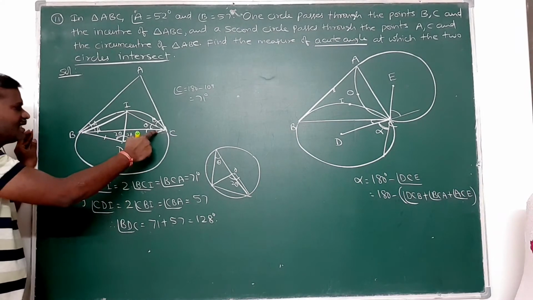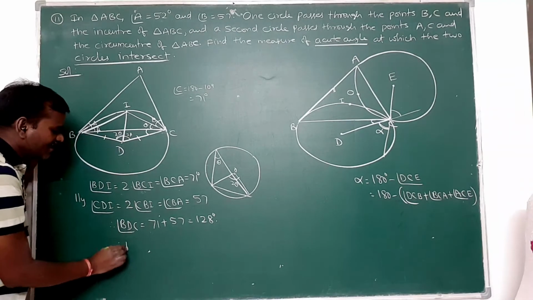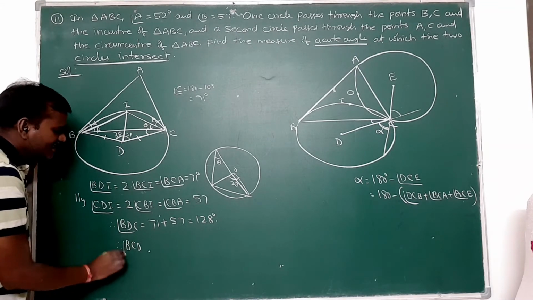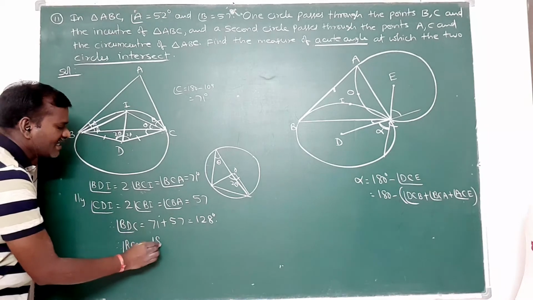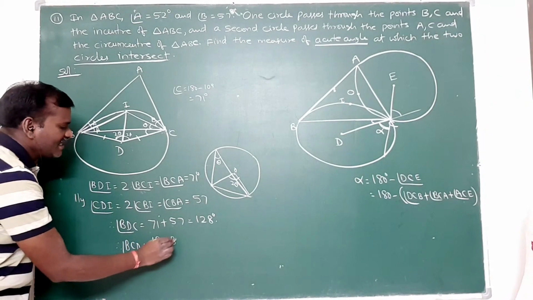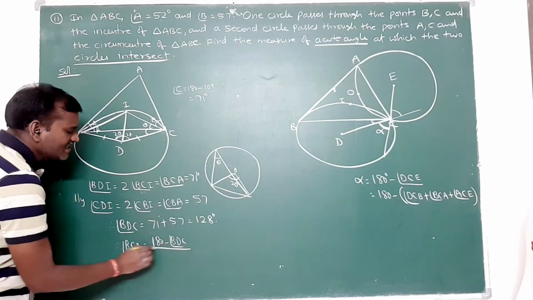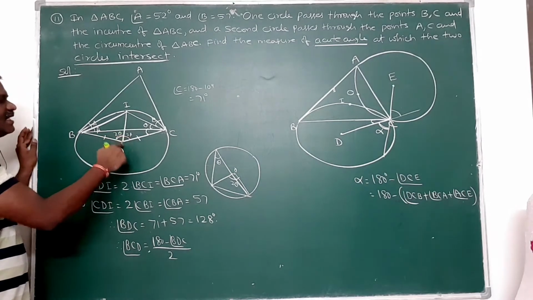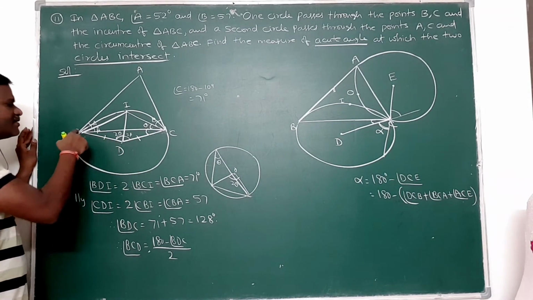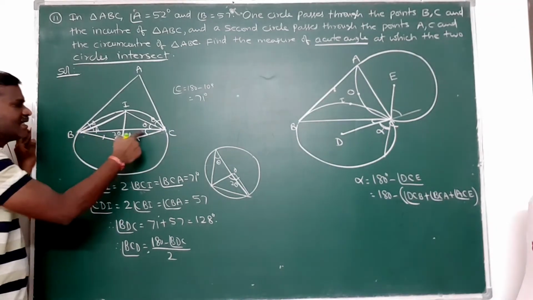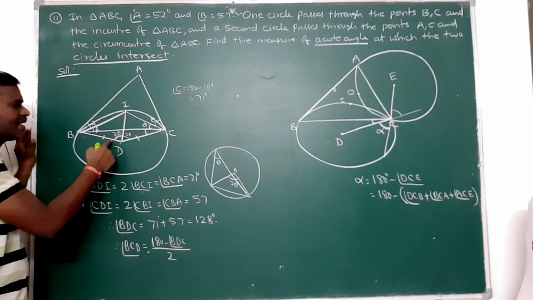But I want only this angle BCD here. Therefore, angle BCD is equal to (180 minus angle BDC) by 2. Why? Because these two angles are equal here. DC and DB are the radii. So in triangle BDC, this angle can be written as (180 minus BDC) by 2.